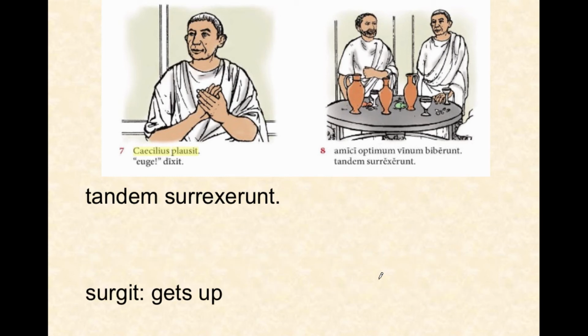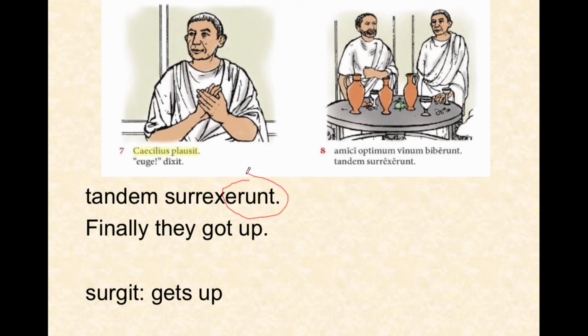Now, here's another very irregular one. Surgit means gets up. Tandem surrexerunt. Finally, they got up. There's the erunt ending. That's regular. But think of how different. Surg is the root, and the perfect tense root is surrex. That just needs to be memorized.